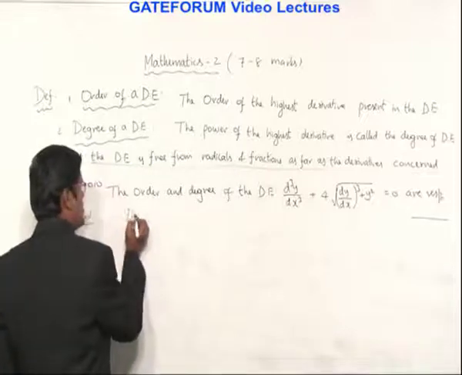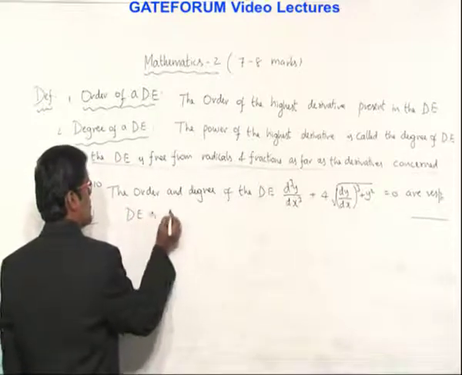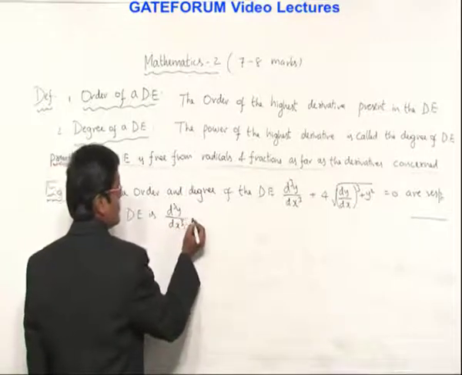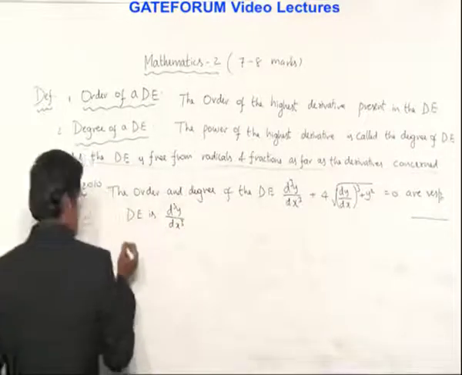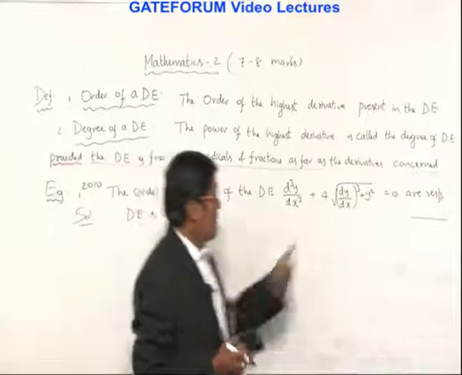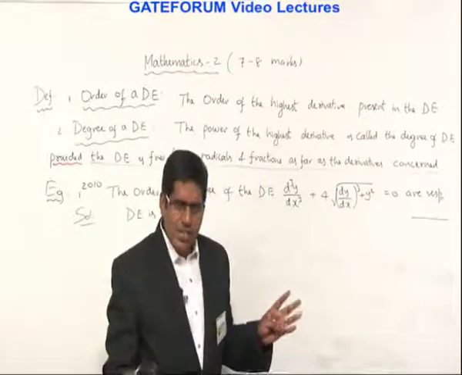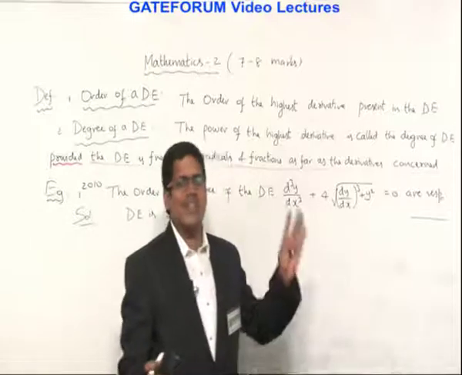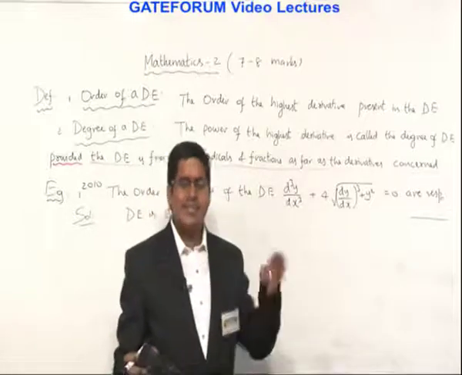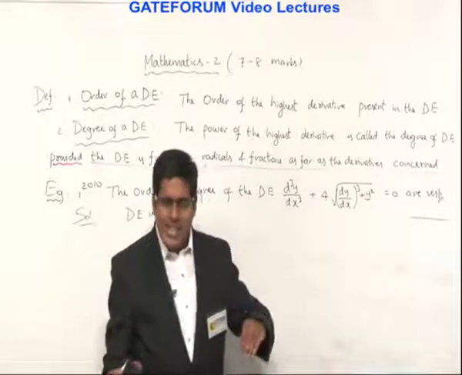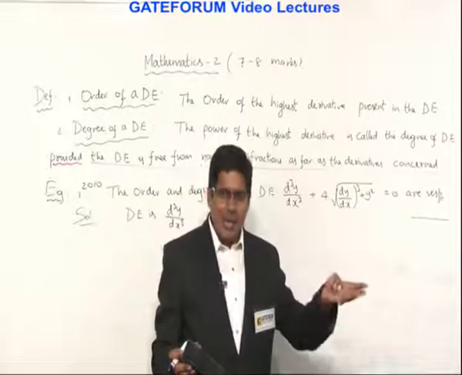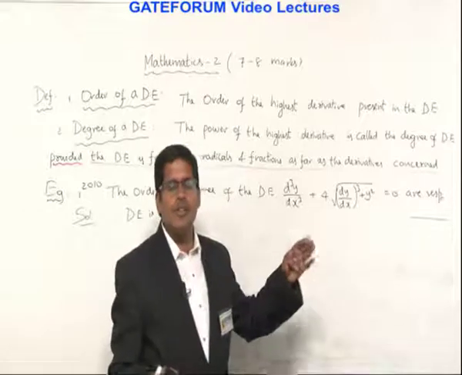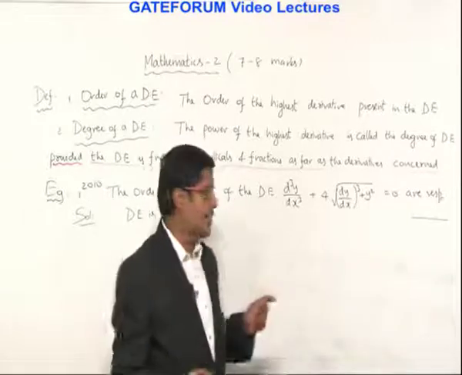So the differential equation is d cube y by dx cube plus 4 times square root of dy by dx whole cube plus y square equals 0. For order there is no simplification, but for finding degree you should eliminate square roots, cube roots, etc. These are called radicals. Sine function operating on any derivative, e to the power dy by dx, exponential is a radical, and a denominator containing any derivative you should eliminate, then only can we find the degree.